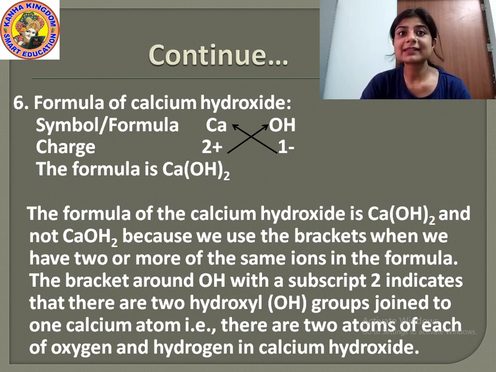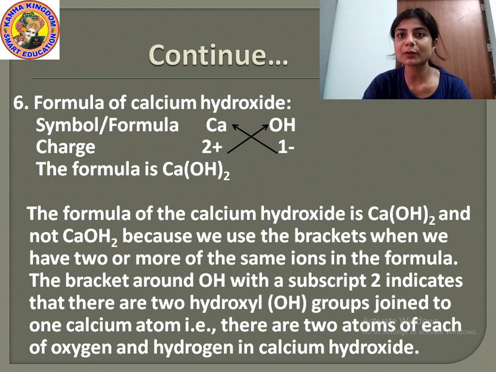The formula will be CaOH2. Here the valency are different. See, the valency of calcium is 2 and the valency of hydroxide is 1. And the charges are also different, that is, one is positive, one is negative. So you will write Ca and OH in the bracket. Why will you write it in the bracket?